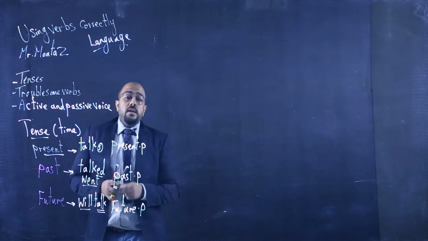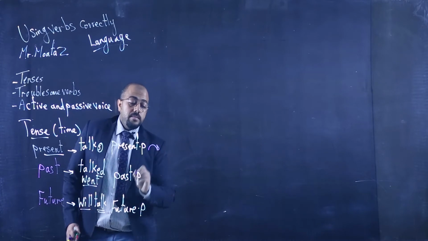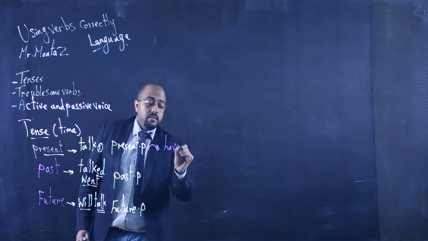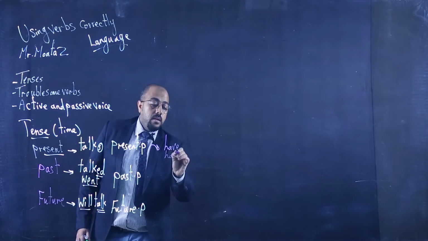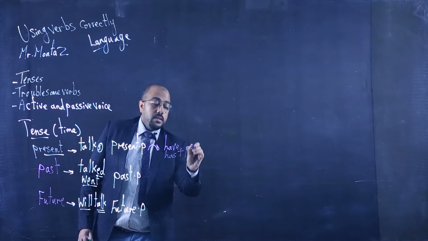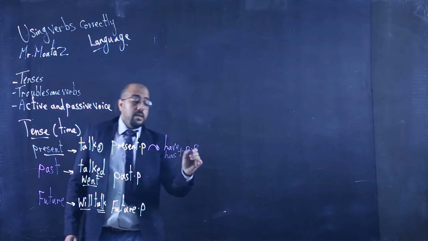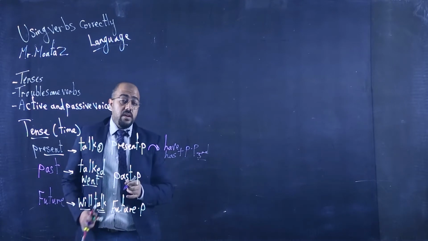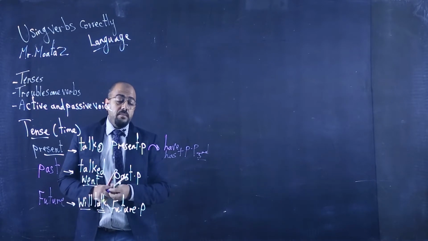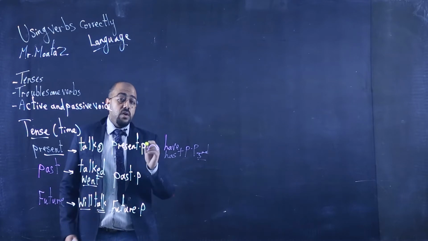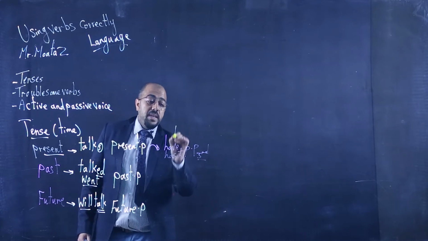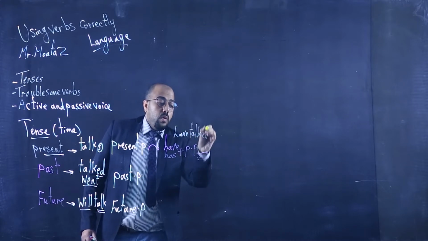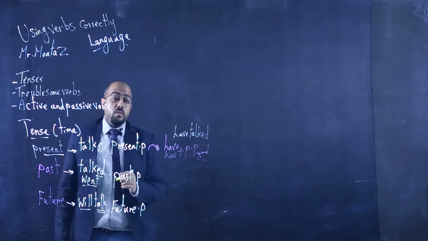The perfect one of the present has the form of have and has plus the past participle, or we call it the third form of a verb. So we have, for example, talk, talked, and talked. So the third one will be have talked, or it can be has, with the singular one.